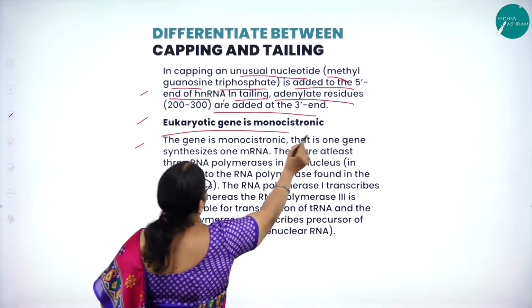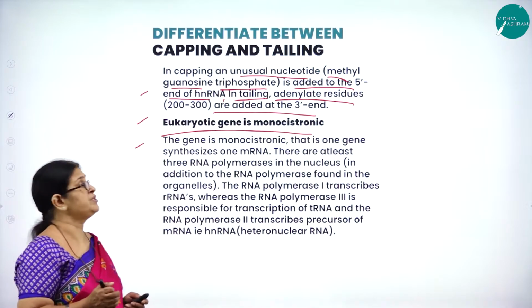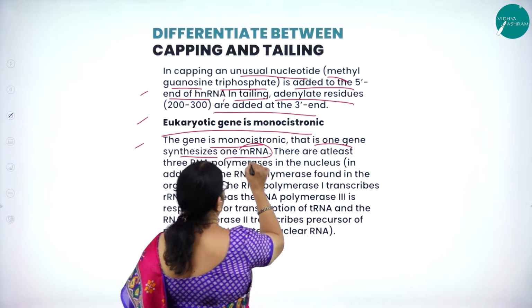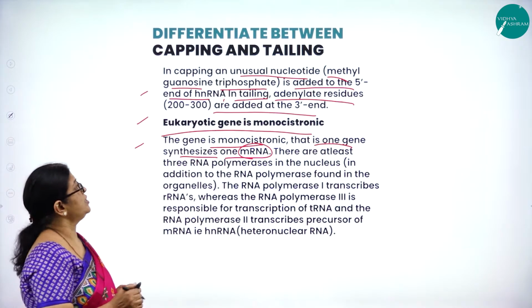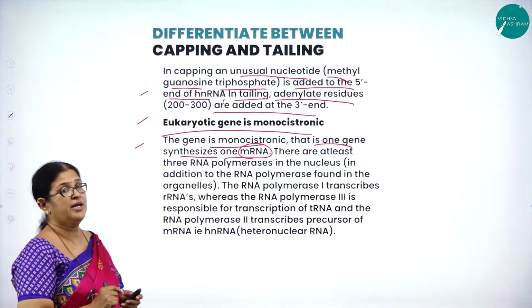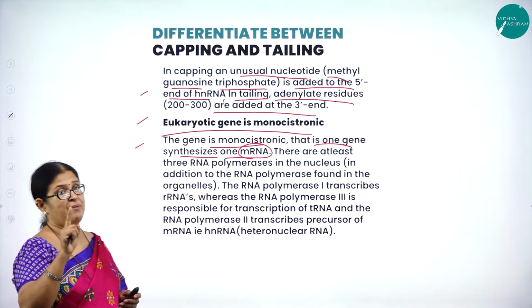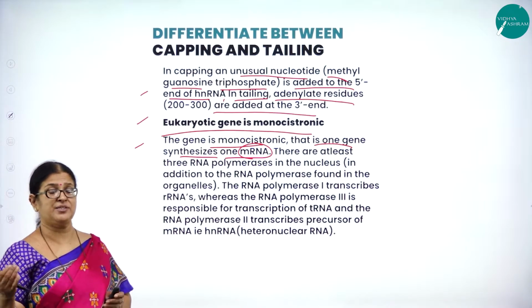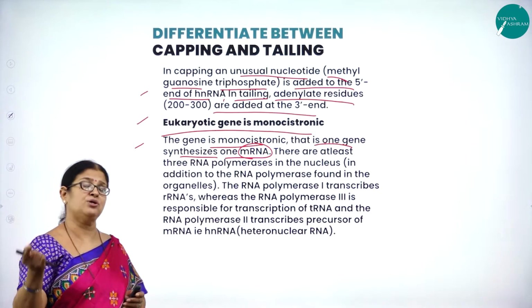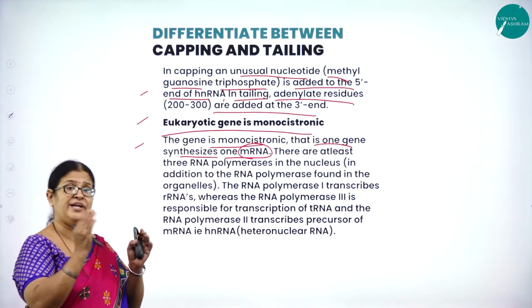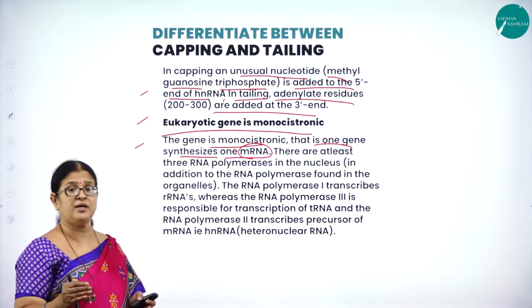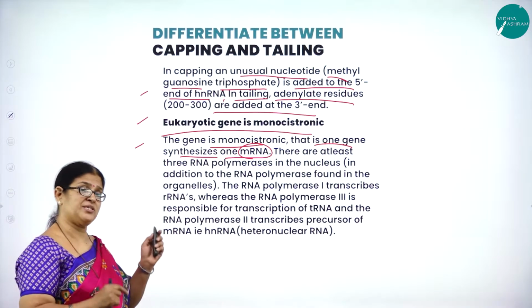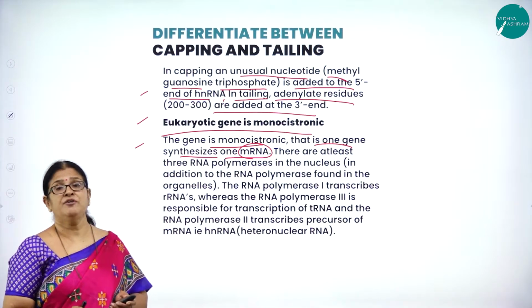And we know that a eukaryotic gene is monocistronic. Mono means what? Single. That is, one gene synthesizes one mRNA, hence the name monocistronic. As we know, a eukaryotic gene is monocistronic, that is one gene synthesizes one mRNA. So like that there are 20 tRNAs to carry different 20 amino acids. So one gene, one mRNA. So 20 genes, 20 mRNAs, and 20 mRNAs will come out from the nucleus to the cytoplasm, and each tRNA will be given a message by mRNA to pick that particular amino acid from the cytoplasmic pool.